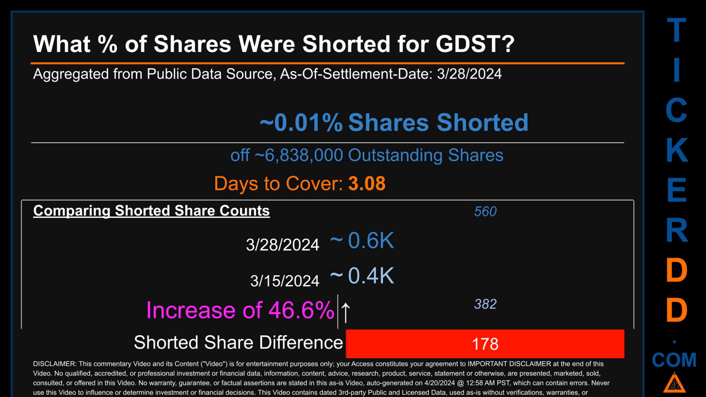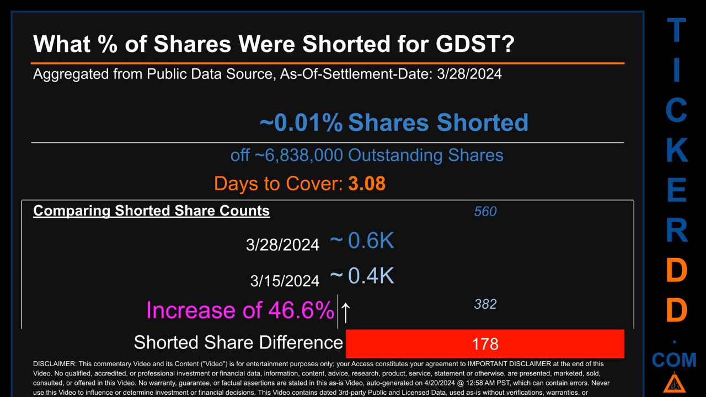What percentage of shares were shorted for GDST, for the 2-week period, ending on settlement date, March 28, 2024? About 0.6 thousand shares of GDST were shorted out of a total of approximately 6.8 million outstanding shares. Therefore, for GDST, based on as-is discovered, public data when this video was generated, the ticker has a short interest of roughly 0.01%, which I got by taking the number of shorted shares and dividing it by the number of outstanding shares to get the percentage value. Days to cover is 3.08.